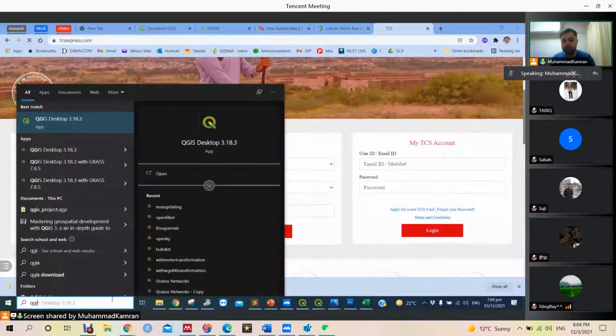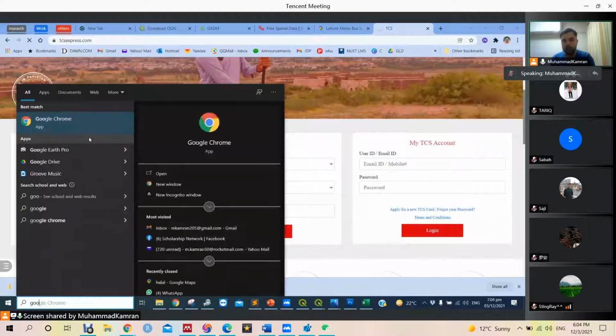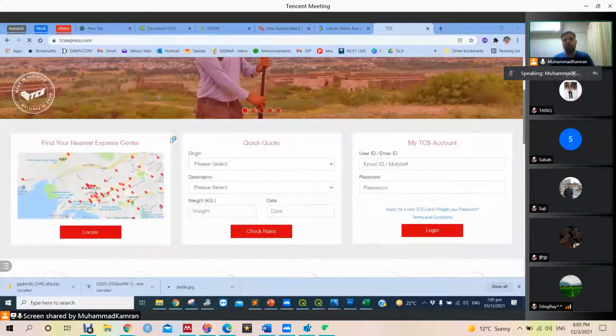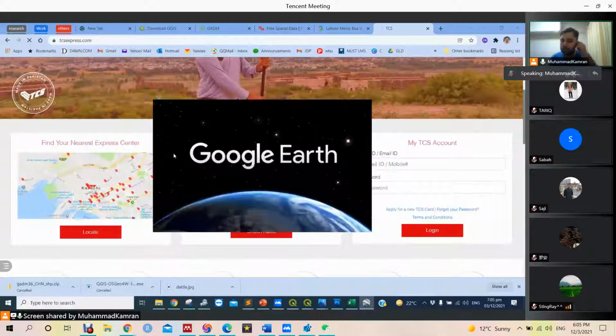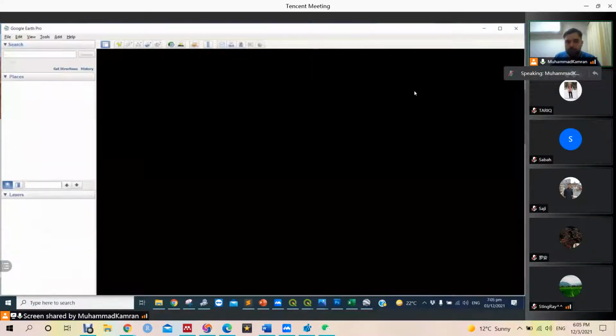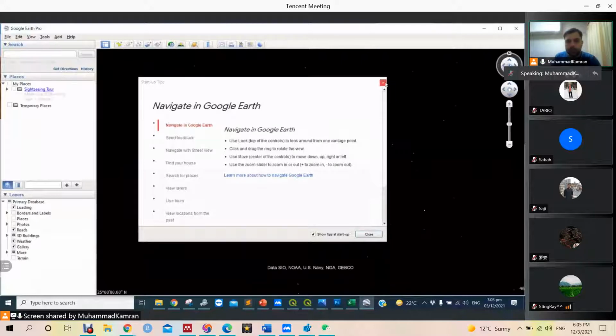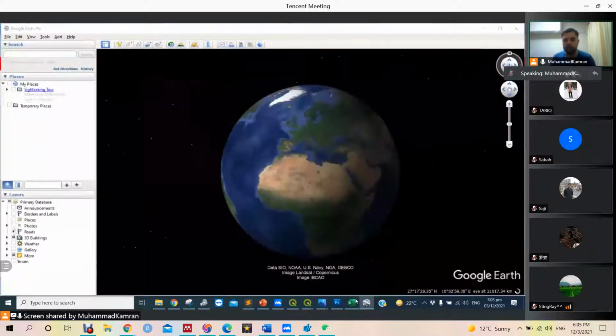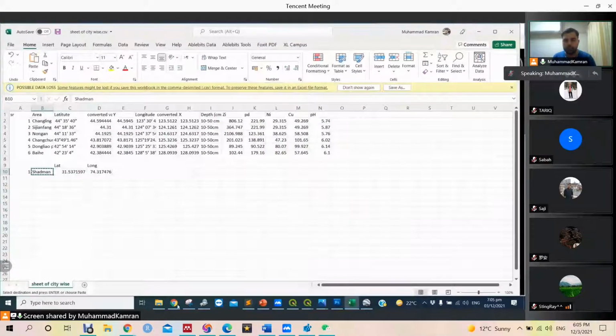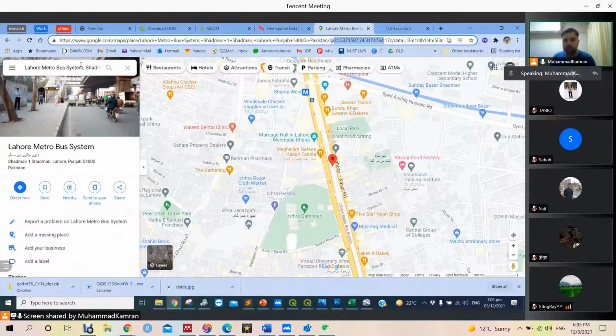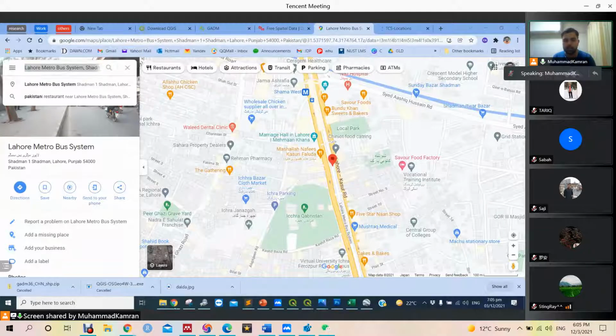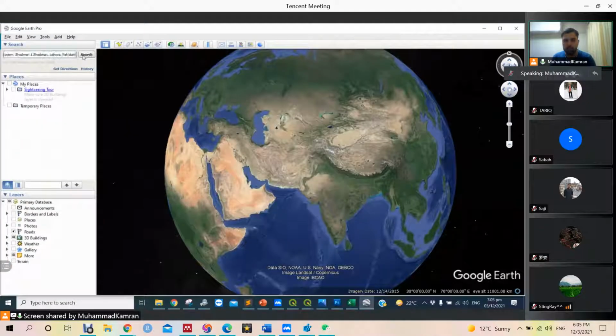If somewhere BRT station data is available, we can use it directly. And the third method is Google Earth. Google Earth is already Google Earth Pro. It is free. Google made it Pro for anyone. In Google Earth, it is the same as Google Maps. It will search the same locations, like Lahore metro station.